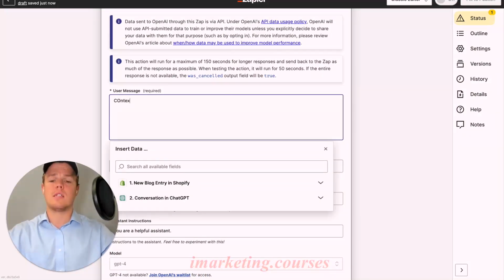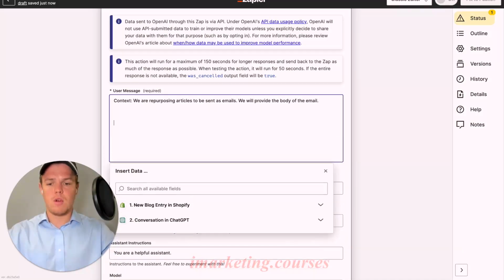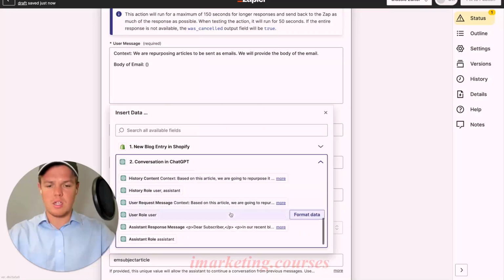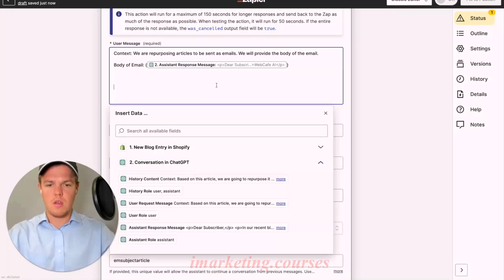We're going to say context. If I can spell, today we are repurposing articles to be sent as emails. We will provide the subject, or we will provide the body of the email. And we're going to go ahead and say body of email, semicolon, parentheses, and then we're just going to jump up here to that HTML body we just created here. We're going to say, based off this body, generate a subject line.